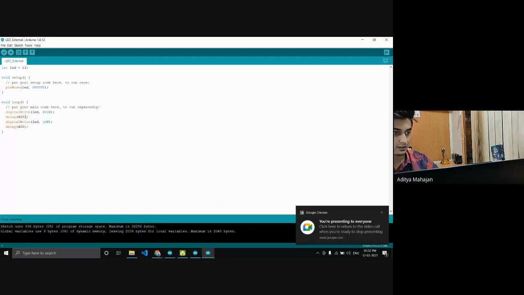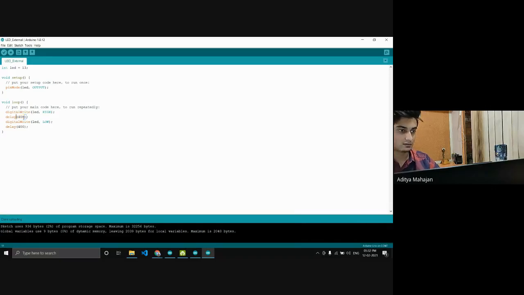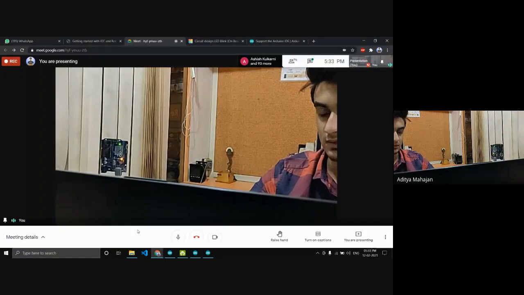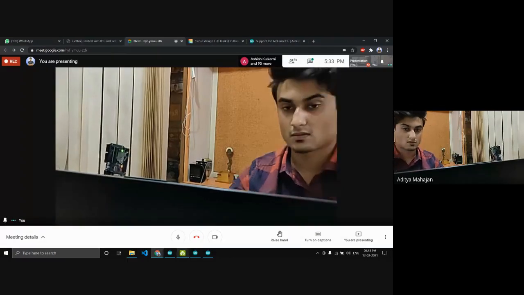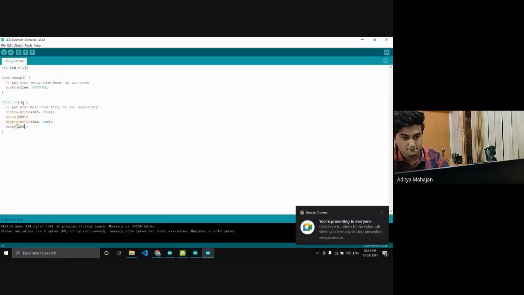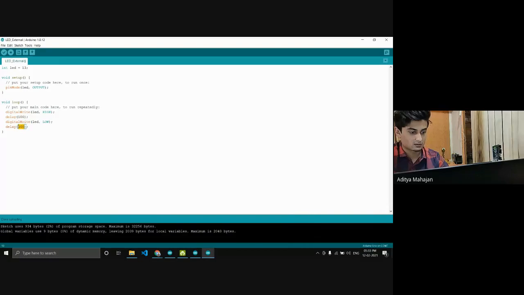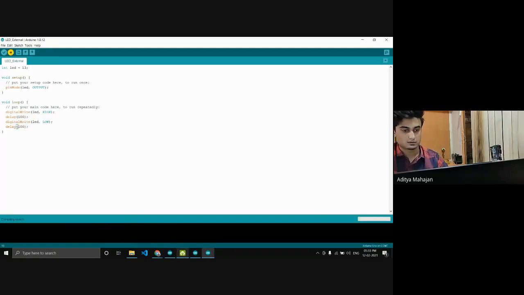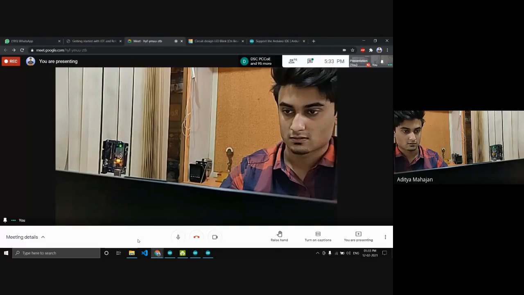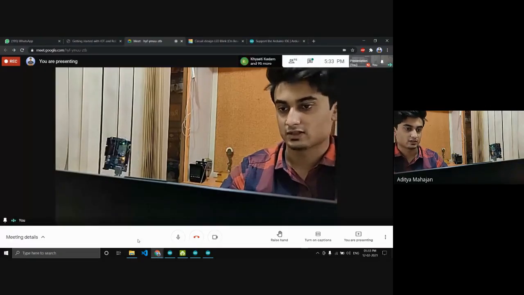Right now it's blinking with a delay of 400 milliseconds for on and 400 milliseconds for off. We can change this value however we want. If you want to make it blink faster, I can change it. Yeah, so it's blinking faster now. We can make it even faster. Yeah, so it's very fast now.